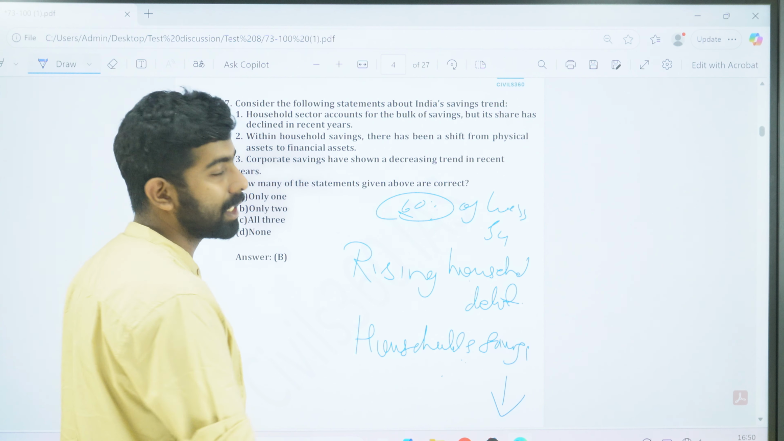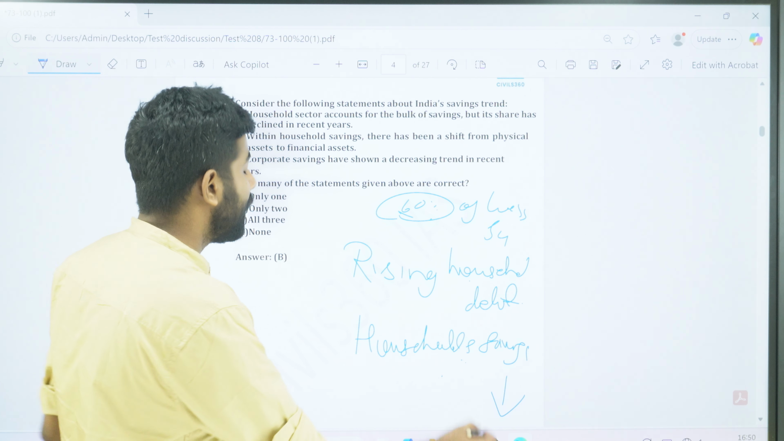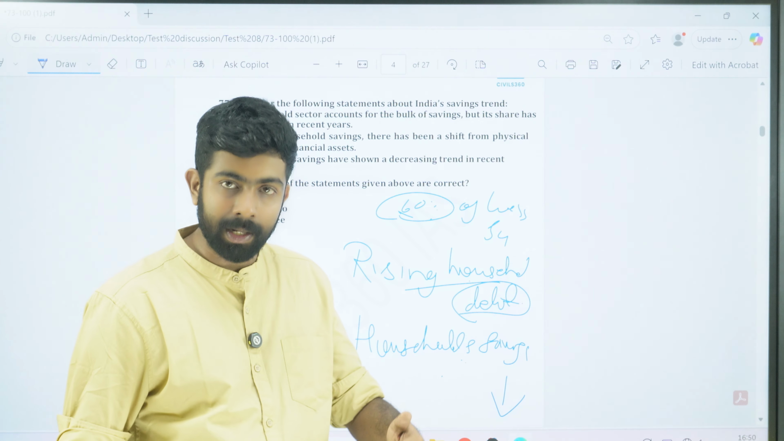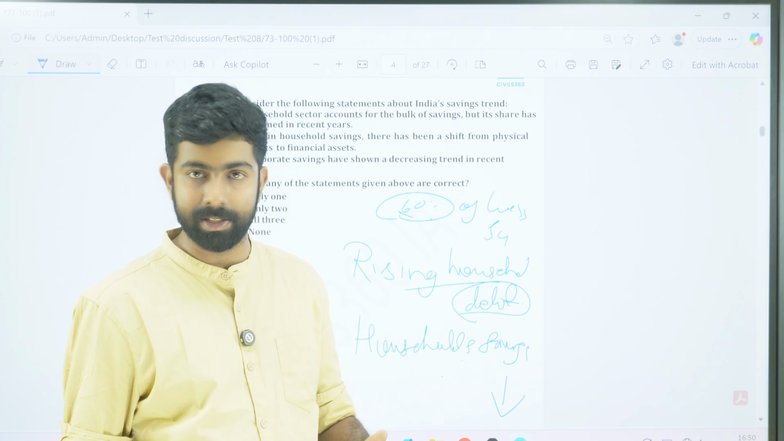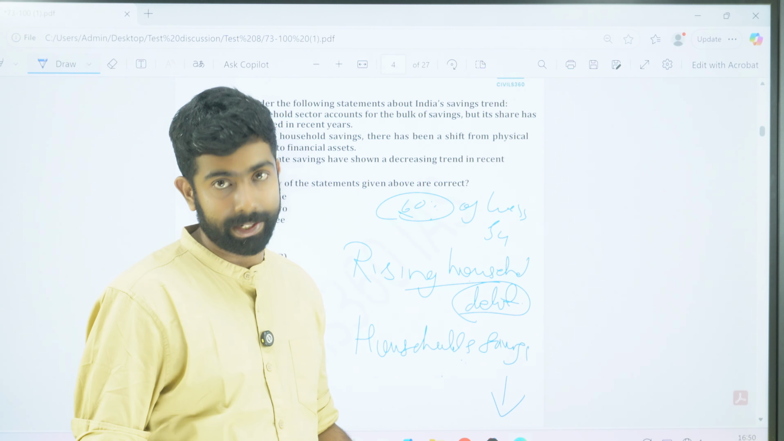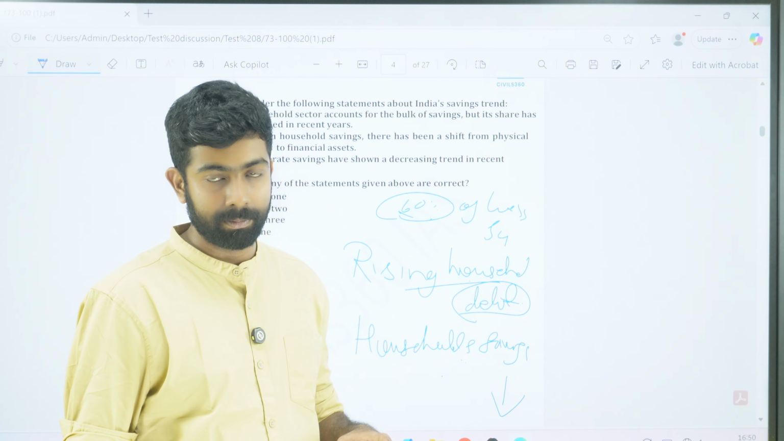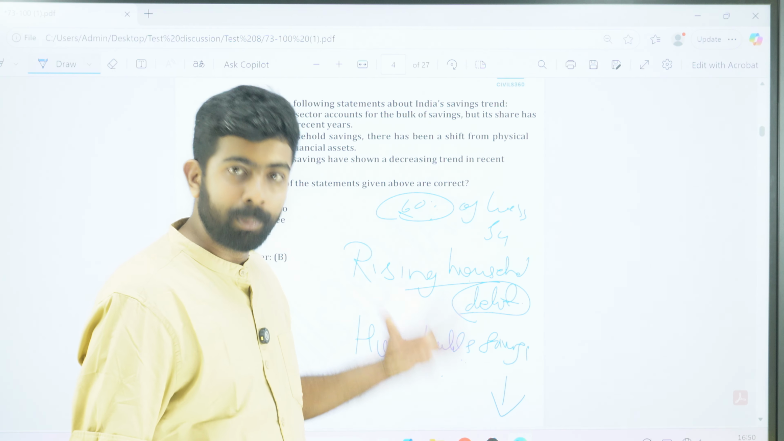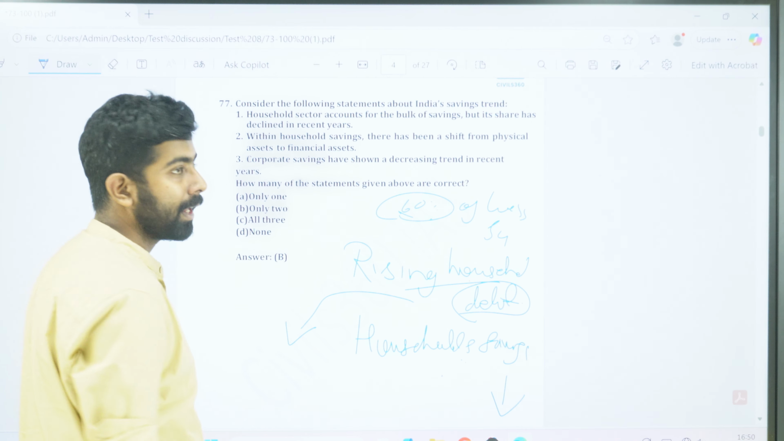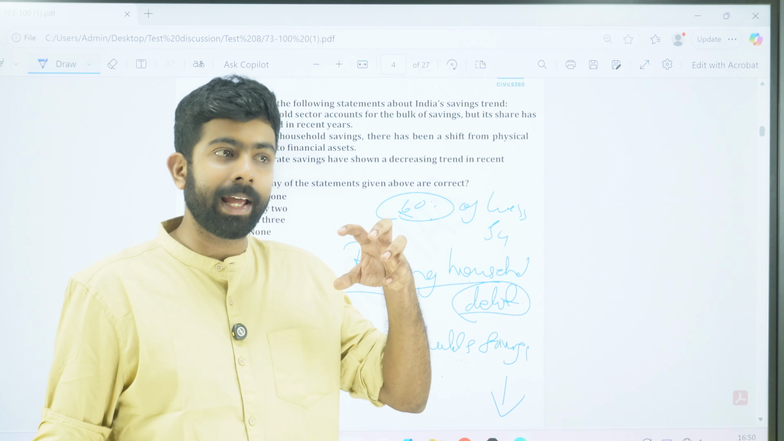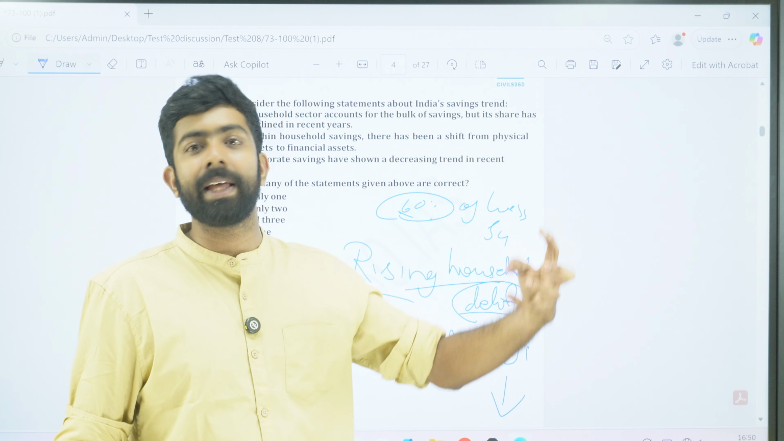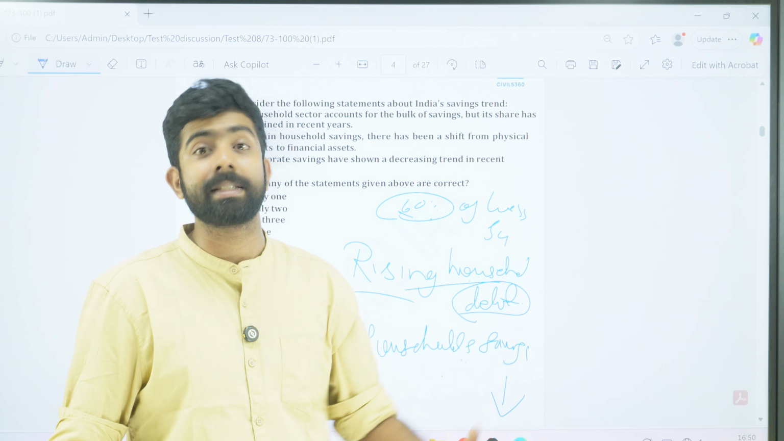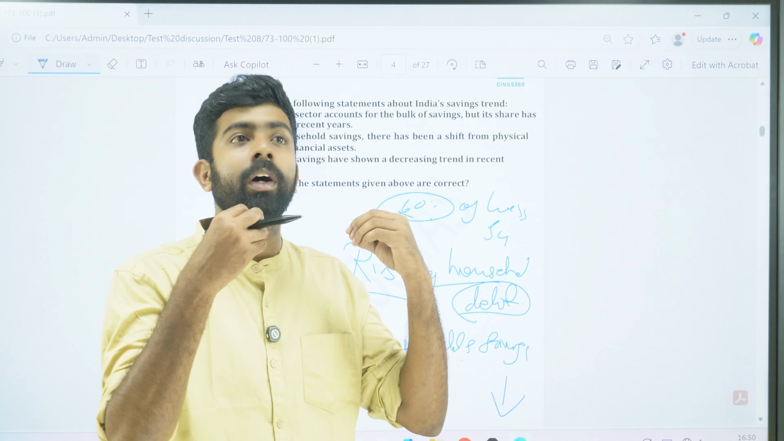But we are seeing that the household savings is actually declining and the debt is actually increasing. Remember, household debt is increasing, let's say about 40% of GDP, and our household savings is decreasing. This is not a good trend because if you look at the composition of the household debt, it is actually for consumption. It's not like the household is building up their capital assets. They are actually using the debt to fuel their consumption, to take more loans.